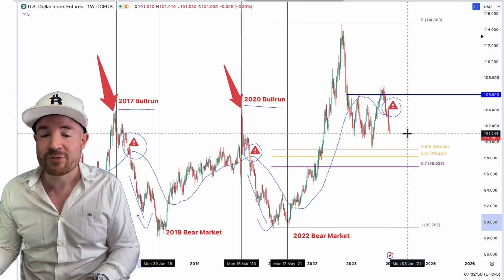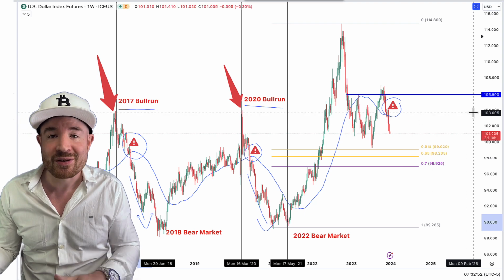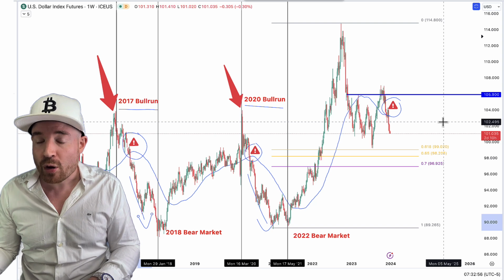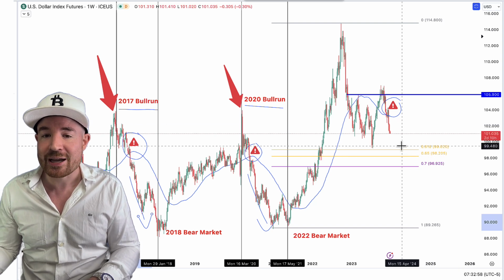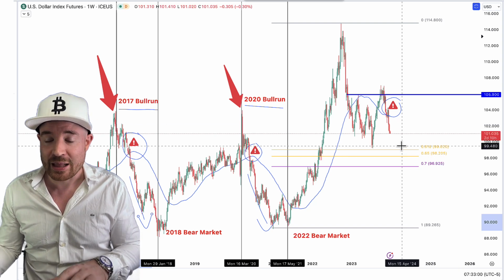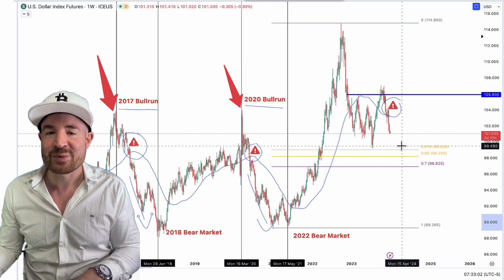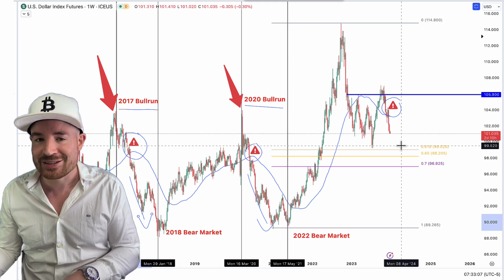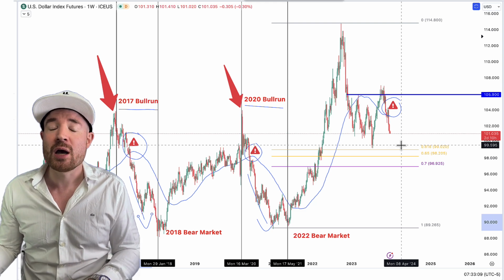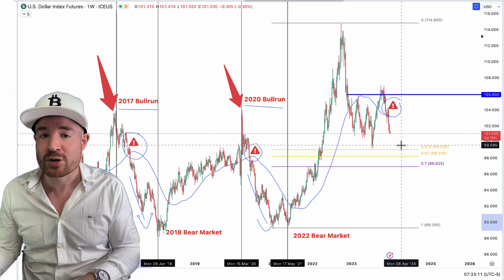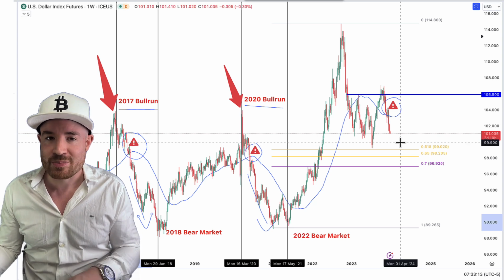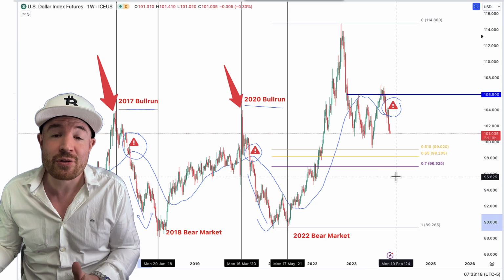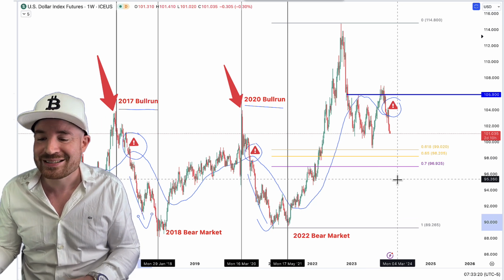So what I'm looking for here, and what you want to watch, because obviously you can pull this chart up anytime you want, it's free. The more continuation that we see to the downside in this dollar index, likely the more upside we see in crypto, in stocks, and other risk assets, maybe even gold, silver. Also, Forex pairs against the US dollar, so Euro US dollar, GBP US dollar, those tend to move up as the dollar index moves down. That's just how the correlation has been working. So far, it is still the same.